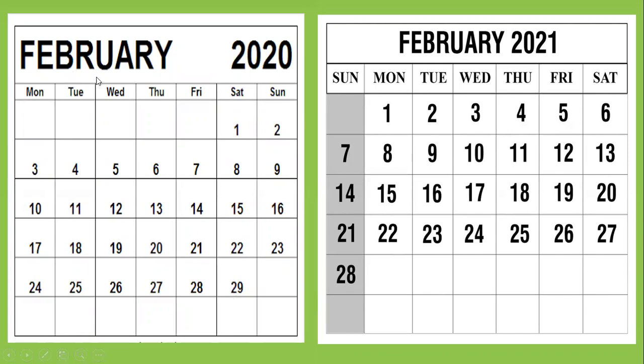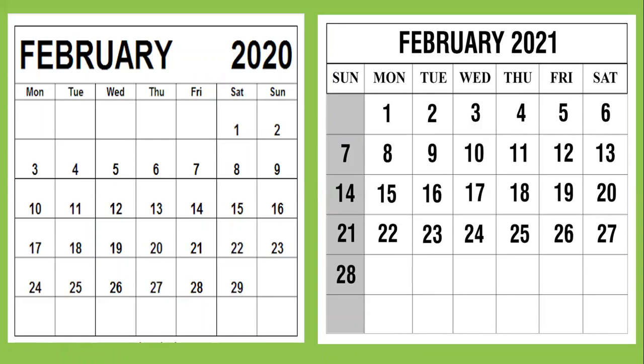In February 2020, the month of February, we had 29 days. And then in 2021, in the month of February, we are going to have 28 days, because 2021 is not the leap year. 2020 was the leap year. This is the difference. 2024 will be again the leap year because after every 4 years we have the leap year. Leap year means a year in which February has 29 days and the whole year has 366 days.